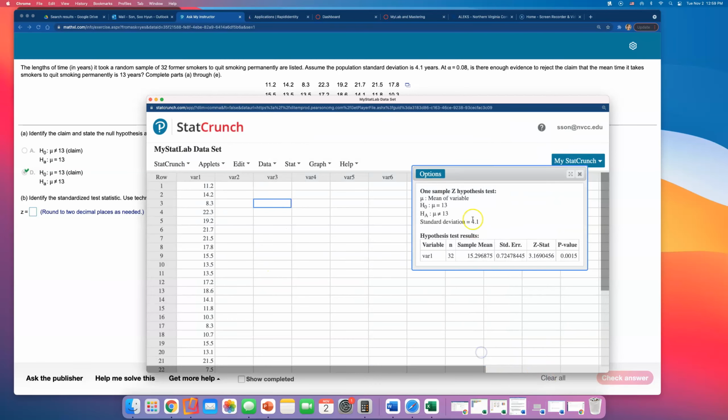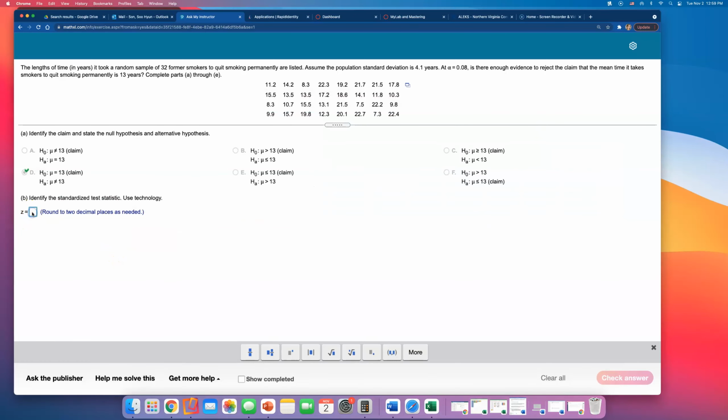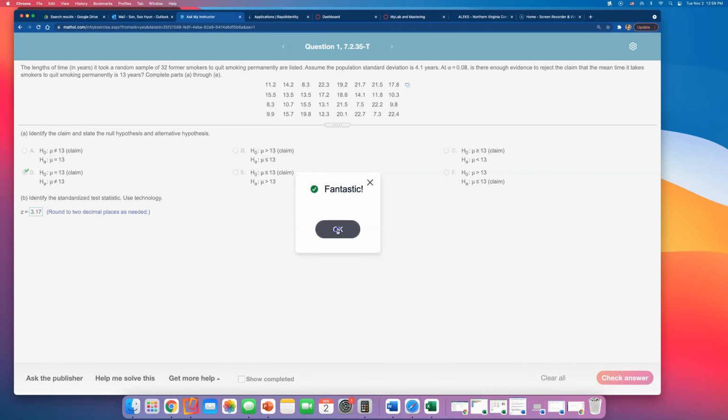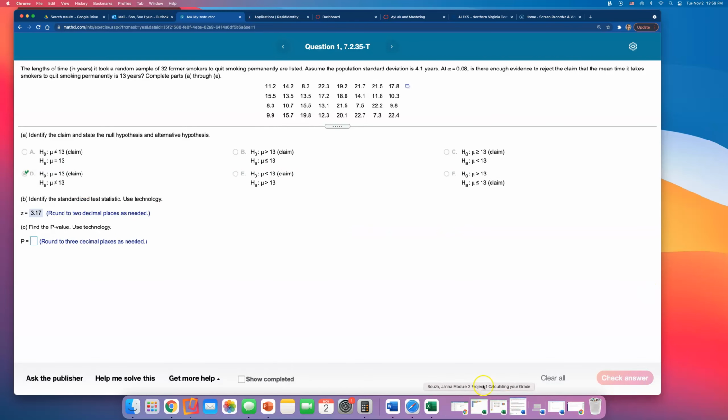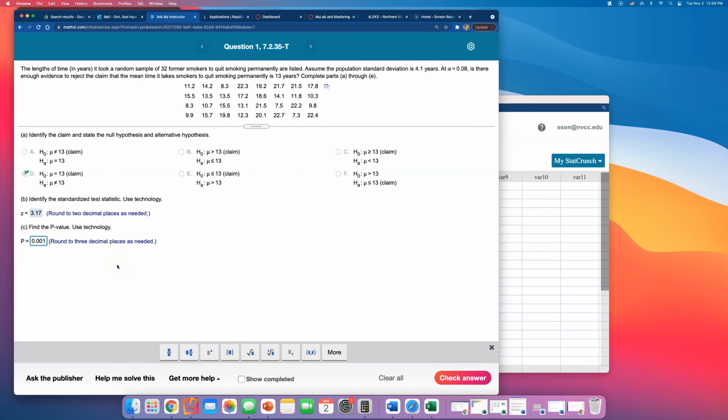I'm going to click on Compute. And they gave us the z-stat right here, which is 3.169, but they said round to 2 decimal places, so I'll type in 3.17. So that's how you can find the test statistic z. And we can also type in the p-value, which is very, very small. Rounding to 3 decimal places, I'm going to have to round that to 0.002.